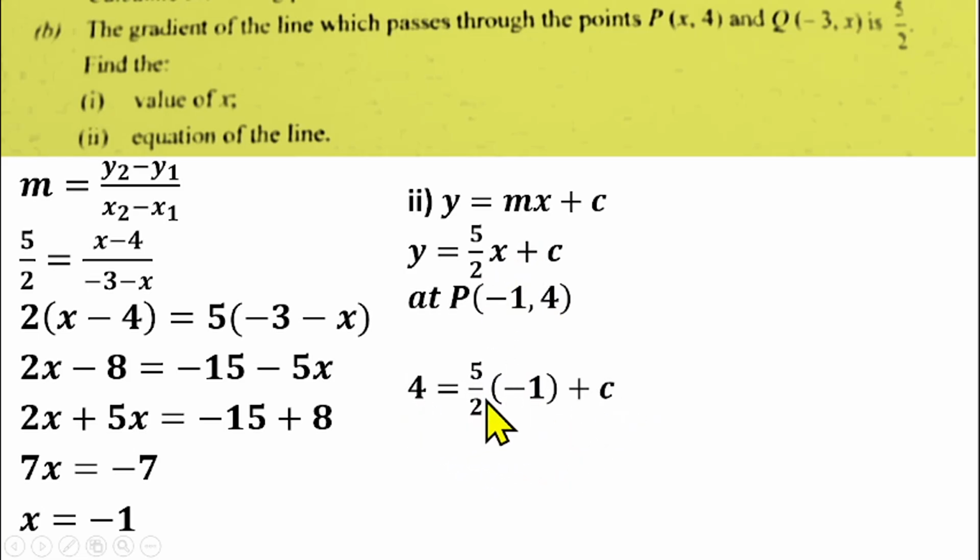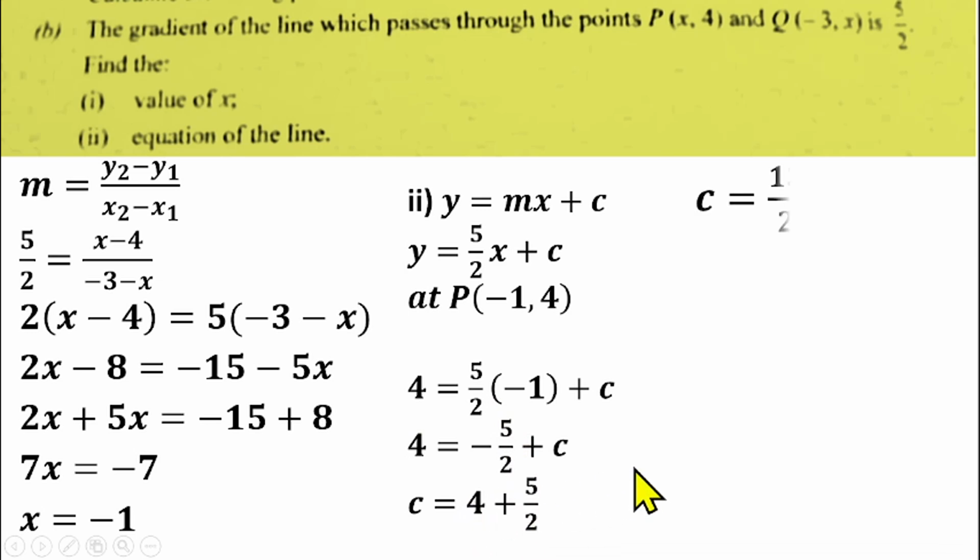Then I can multiply -1 by 5/2. That will give us 4 = -5/2 + c. So you can collect like terms. You have c = 4 + 5/2. If you simplify this, that should give us 13/2. So that means the c, which is the y-intercept, is 13/2.